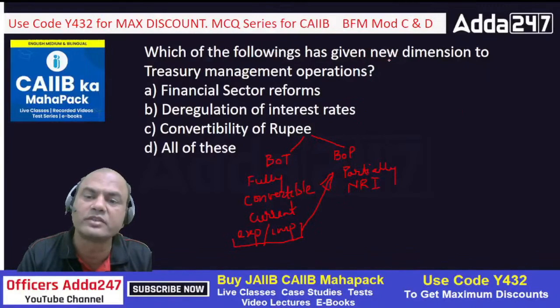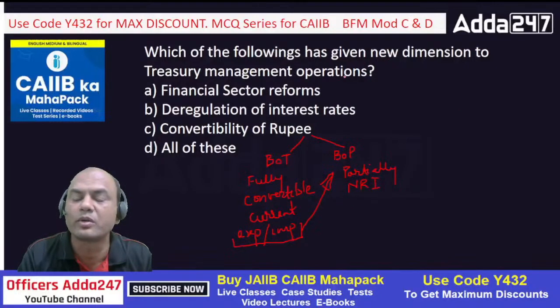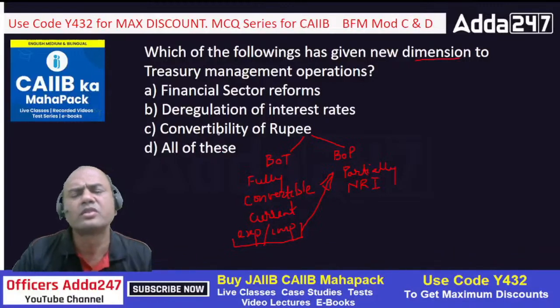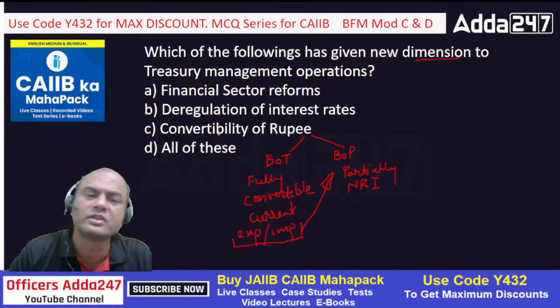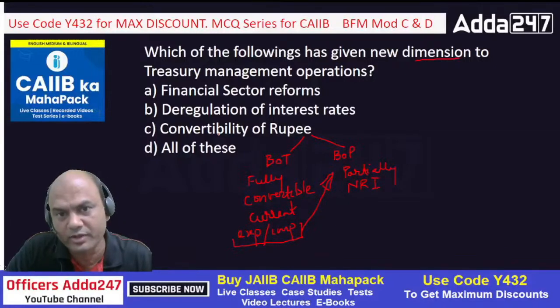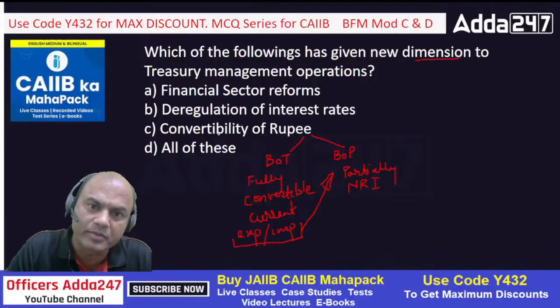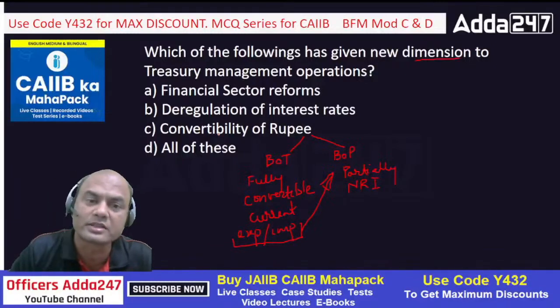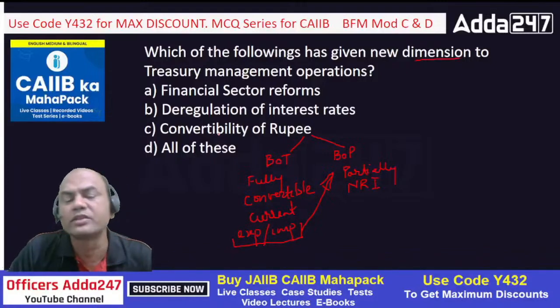Which of the following has given new dimensions to treasury management operations? New dimensions mean a new way of thinking. Financial sector reforms, deregulation of interest rates, convertibility of rupee, and all of these. So what has given the new dimension? New way of thinking means starting from 1991, and mainly after 2014, the new dimension for treasury has come up. So what are those?